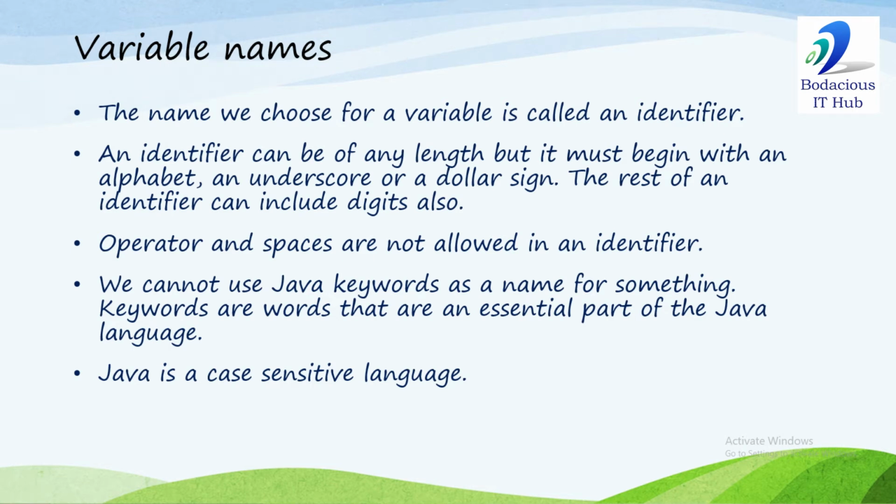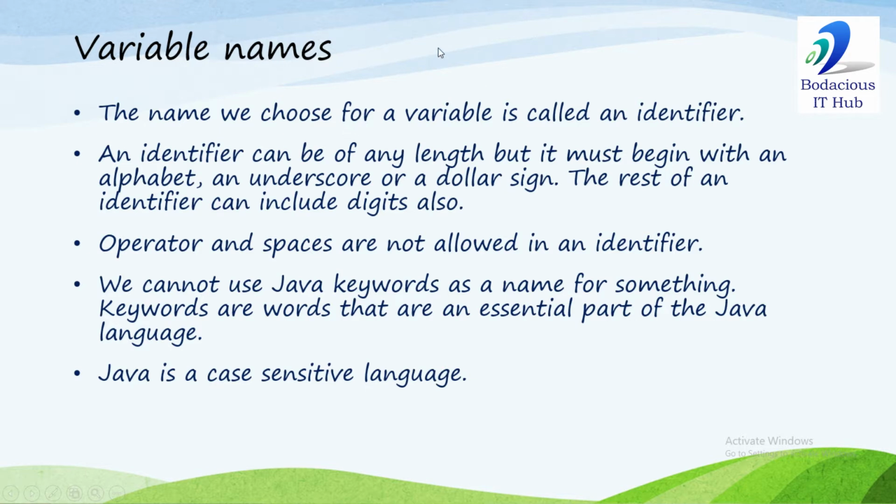In Java, when you write a program, you will have to define classes, define methods, and declare variables. So you will have to assign names to classes, variables and methods. For naming, there are certain rules. The name we choose for a variable is called an identifier.